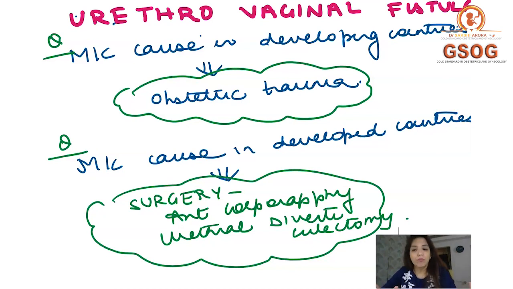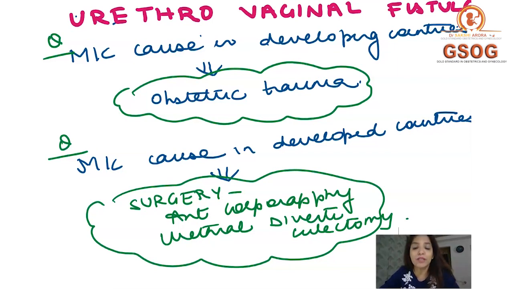The most common cause of urethrovaginal fistula in developed countries is surgery, and surgeries like anterior colporrhaphy and urethral diverticulectomy. Now, in urethrovaginal fistula, the patient is going to say that she doesn't have any continuous dribbling of urine from the vagina, but when she sits for urination, urine comes out from her vagina as well as from her urethra.